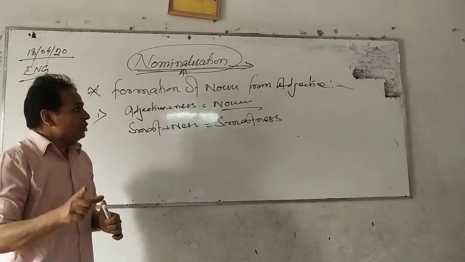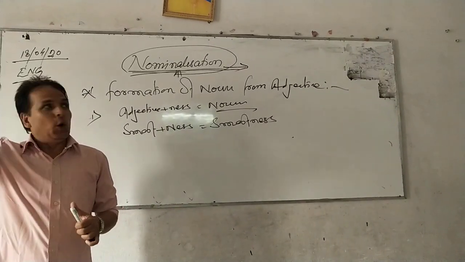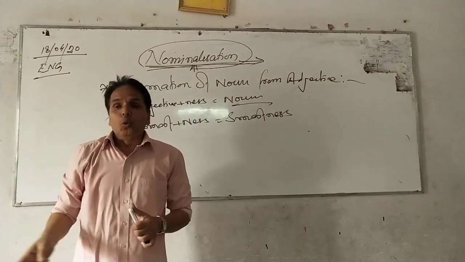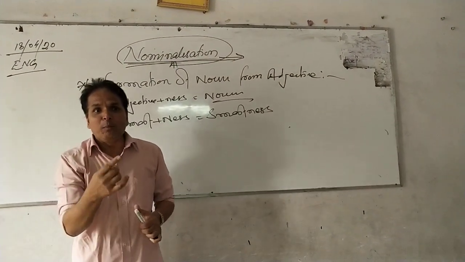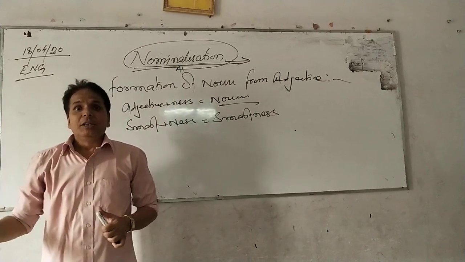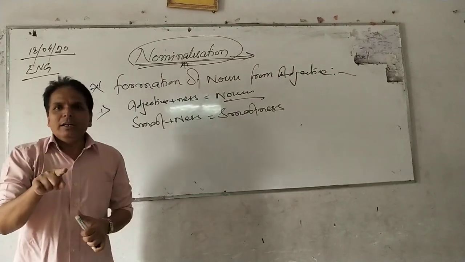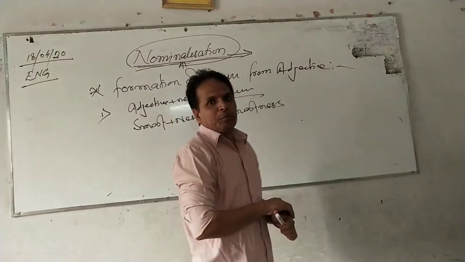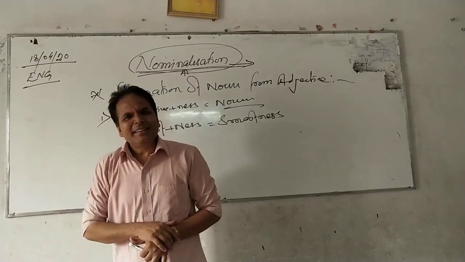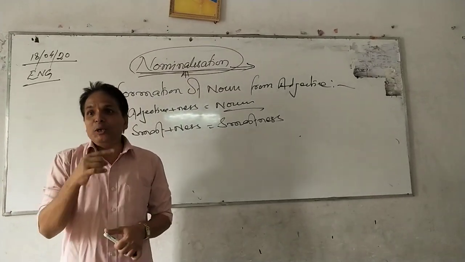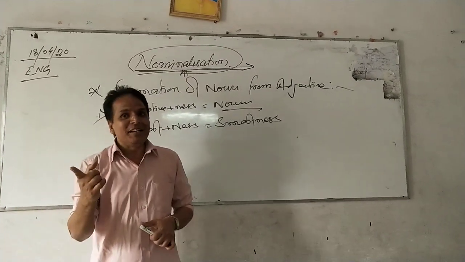And this process is again called nominalization. That means it is very clear: only forming the noun from verb is not the matter. Even we can form the noun from noun also. Beauty is a noun, and beautiness is also a noun. So what is the difference between beauty and beautiness?